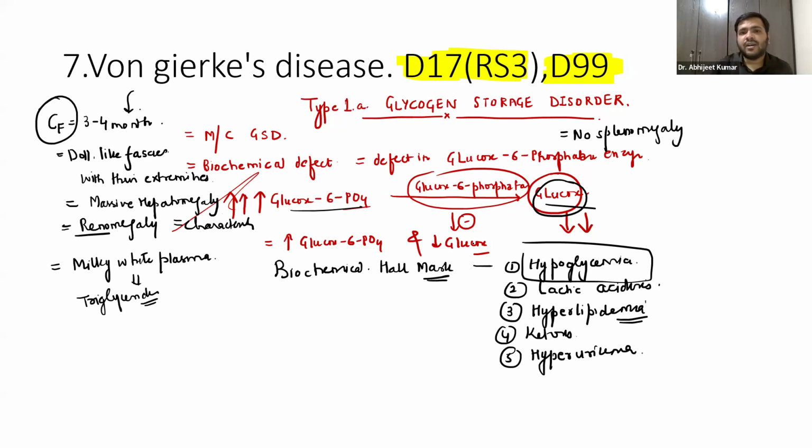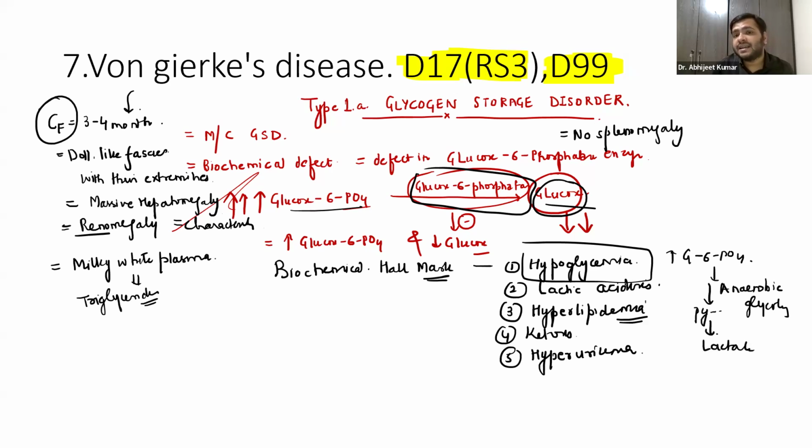right? Now you already know if there is more glucose 6 phosphate, guys, what will happen? This glucose 6 phosphate will enter anaerobic glycolysis, right? And this glucose 6 phosphate will be converted into pyruvate and then into lactate.